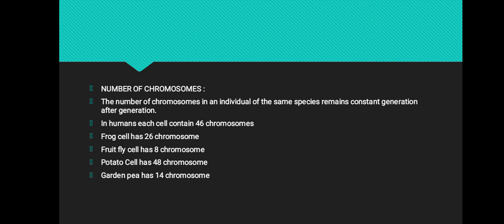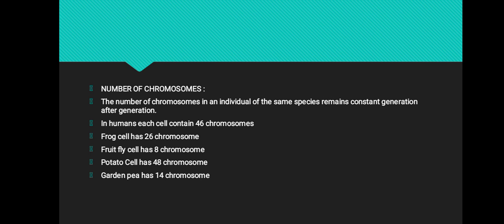All the individuals of same species have constant number of chromosomes. These chromosomes remain constant generation after generation. The number of chromosomes in an individual of same species never changes. Every individual has the same number of chromosomes.